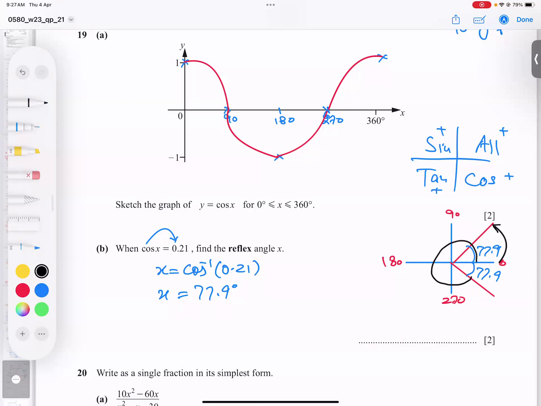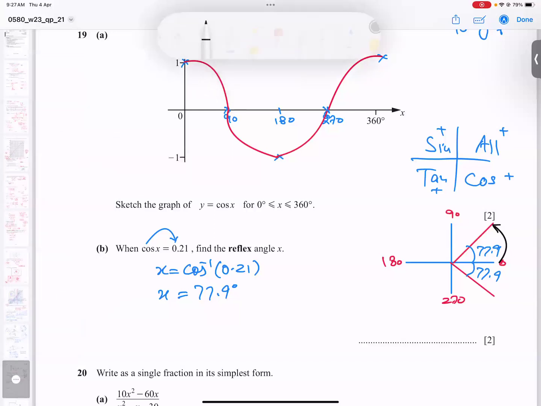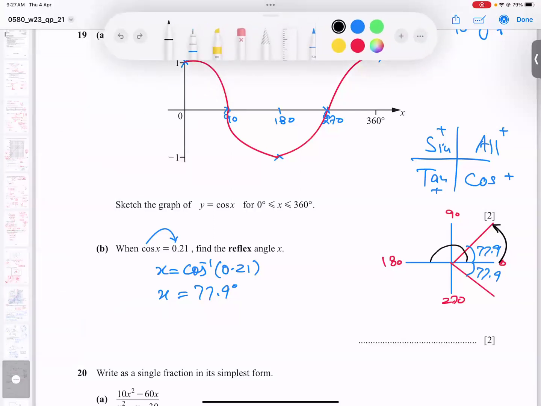The first answer, starting from positive, is this one. The second is this one. But they did not ask for this. This is called an acute angle, because it is less than 90. And this is what he is asking for. I just defined it for you even. So this is my answer. How to get it: the full circle is 360, but this angle I don't want. So 360 minus this. So what reflex angle do I say? So, reflex angle.